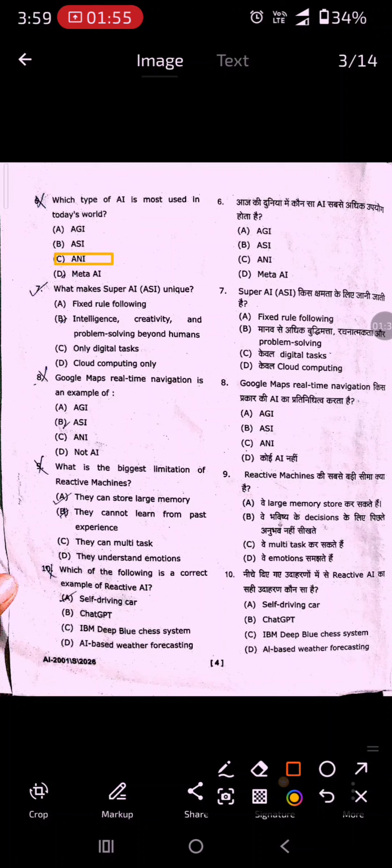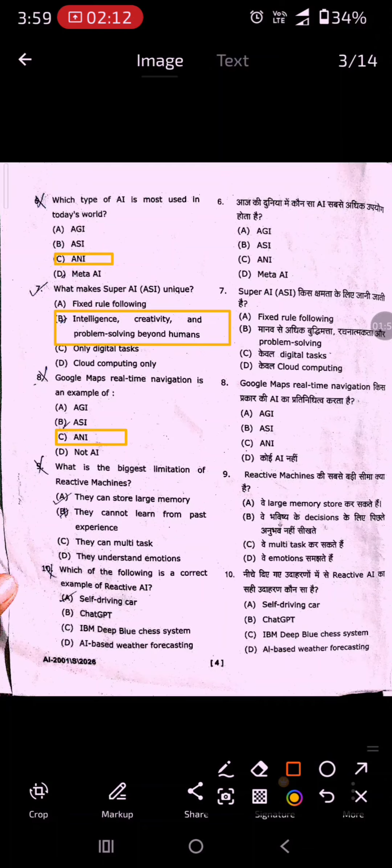Seventh question is, what makes super AI, or ASI, unique? The correct option is intelligence, creativity, and problem solving beyond humans. Option B is correct. Eighth question, Google Maps real time navigation is an example of. The right option is ANI.